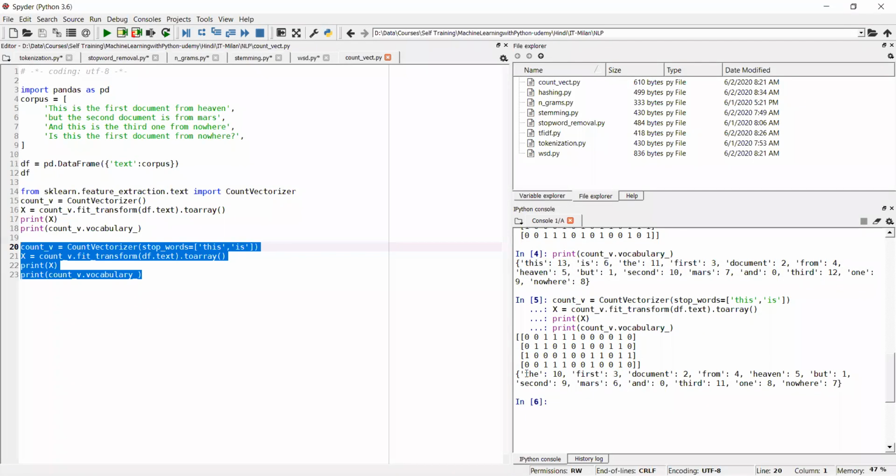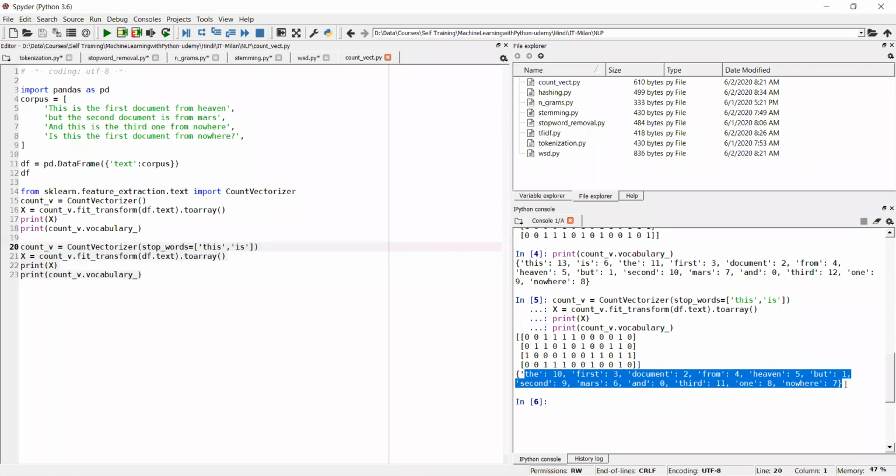So now I think the highest number here is 11. It means two numbers are reduced. Previously the highest number was 13, now it is 11, so two numbers are removed and our vector size is reduced. This is one way to generate the count vector after removing the stop words.